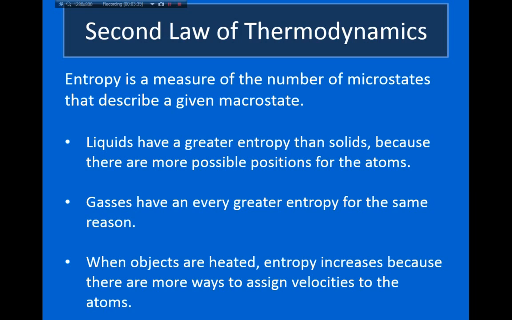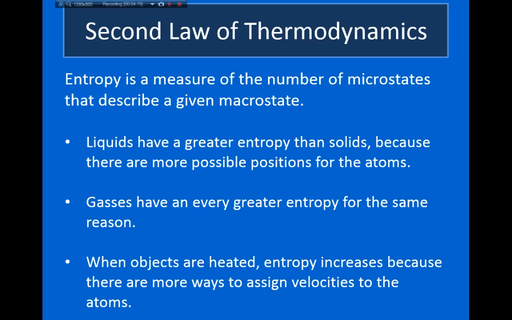And because the atoms can be wherever they want to be, there's a larger number of microstates that can be used to describe a liquid. The same thing goes for gases. If you fill up a glass with liquid halfway, then you know all the liquid's going to be in the bottom half and the top part's going to be empty. But if you fill up a glass with gas, the gas will fill the entire volume of the container. So there are more possibilities for the positions of the atoms inside a gas than there are for liquids. So gases have a greater entropy because there are more microstates that can describe a gas.